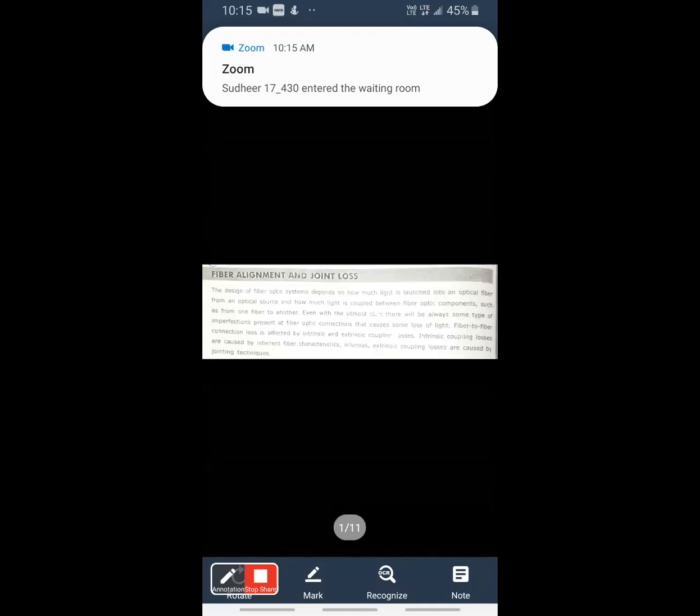It depends on how much light will be coupled with the optical components and how it is designed, whether fiber to fiber or fiber to another component. Even if you take some care about the system, even for perfection,